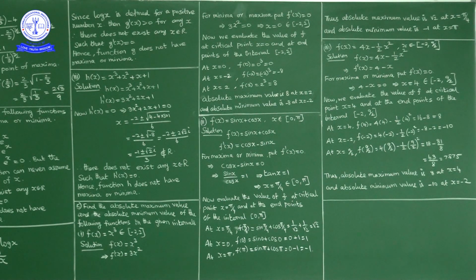Now the procedure for these problems: find f dash of x equal to 0, find zeros of f dash of x. After that, find function values at the critical points as well as at the end points of the interval. Among these values, whichever is the minimum, that is absolute minimum, whichever is the maximum, that is absolute maximum.